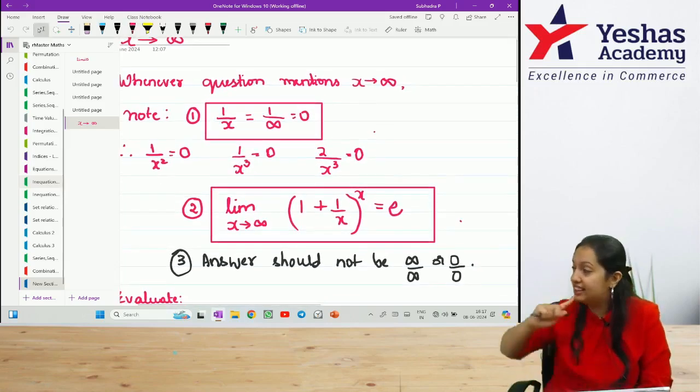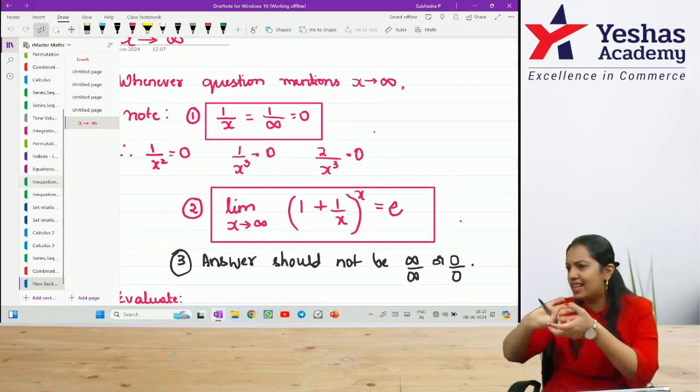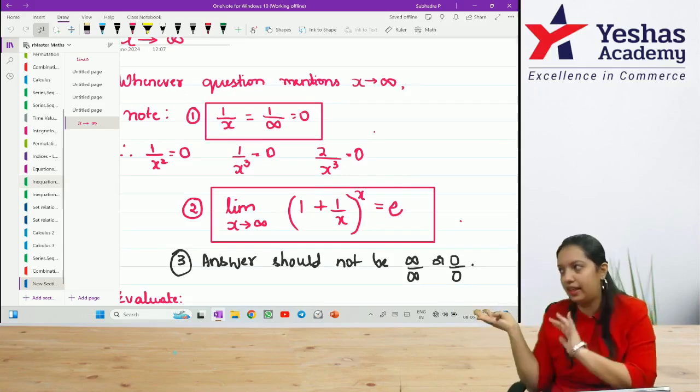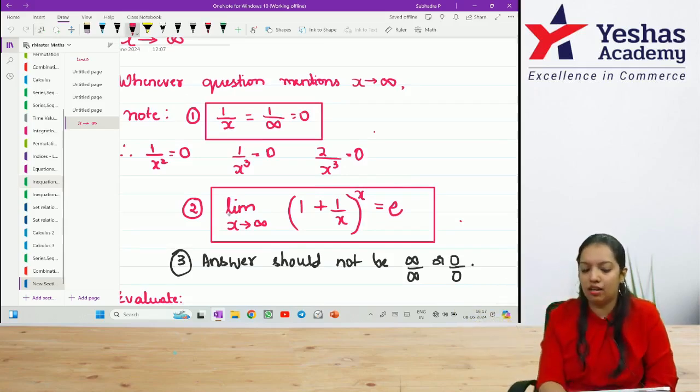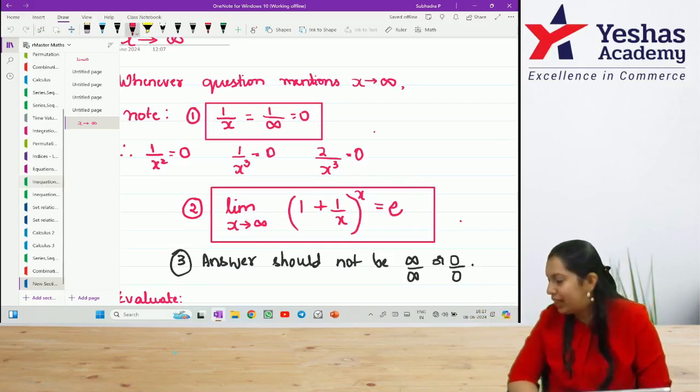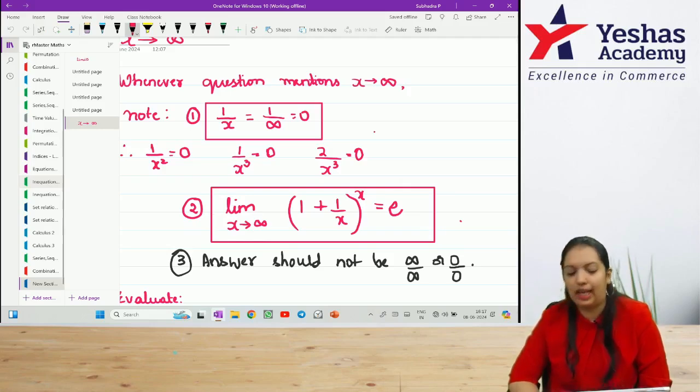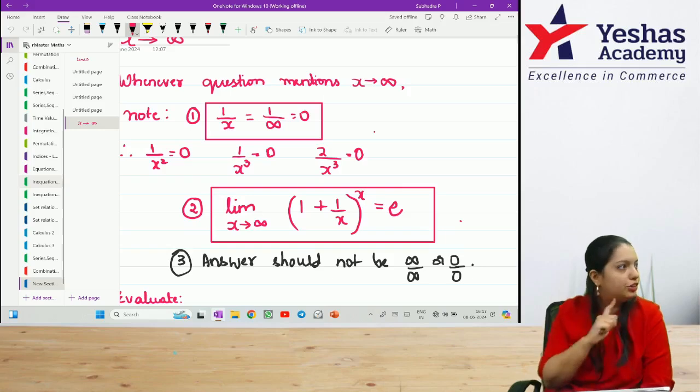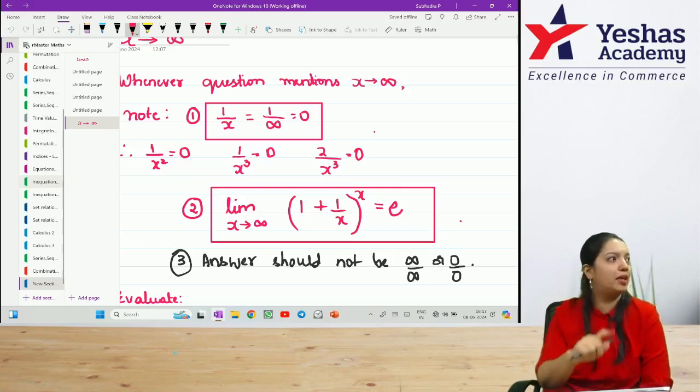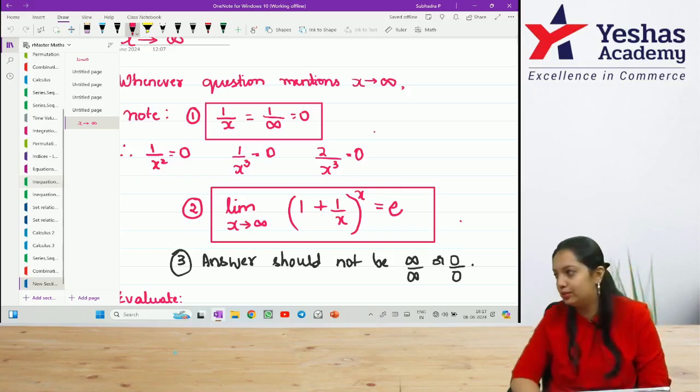Next, this is a rule of limits. There are various algebra rules for limits. I did not do it in detail. This can be rewritten just as e. Write it down. It's a rule that you have to remember. And the last point: the answer should never be of the format infinity by infinity or 0 by 0.